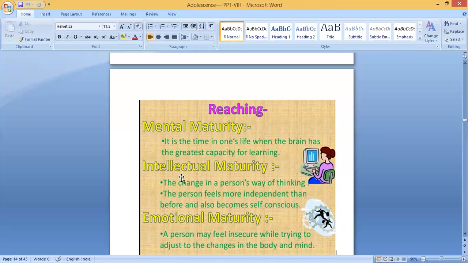There is mental maturity. Second, intellectual maturity, the change in a person's way of thinking. The person feels more independent than before and also becomes self-conscious.